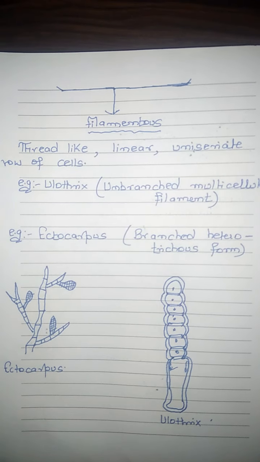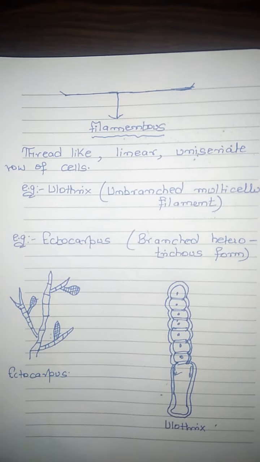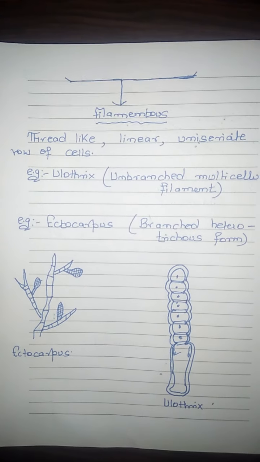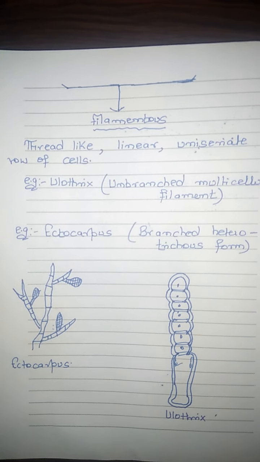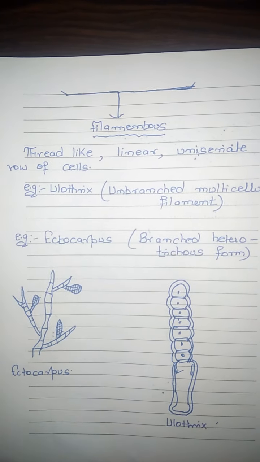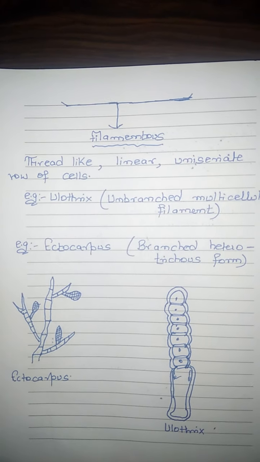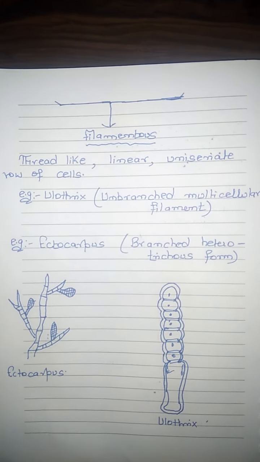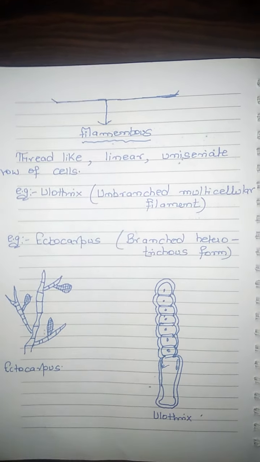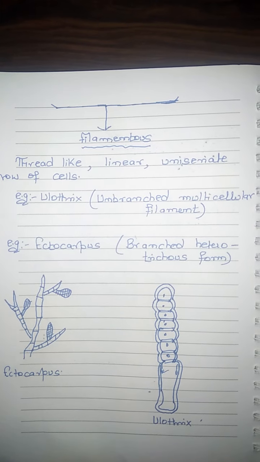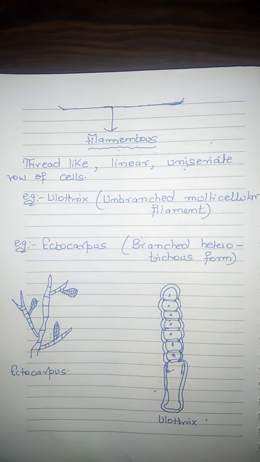Next, filamentous form. As the name suggests, it is thread-like, linear, a uniseriate, single row of cells. Example is Ulothrix, which is an unbranched multicellular filament. While Ectocarpus is a branched heterotrichous form.